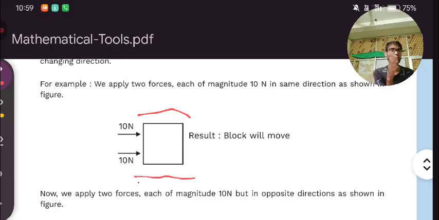Of course, if vectors are in the same direction, this box will move, because the vectors are in the same direction. Remember also, this vector will be represented by just this arrow, and this side will be known as a tail, and this arrow will be known as a head. We will see it right now, don't worry.